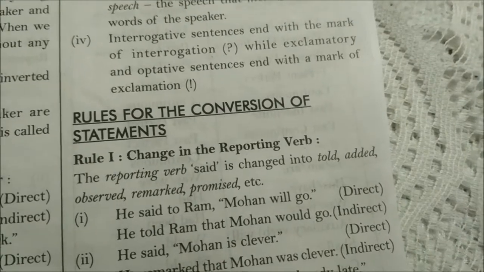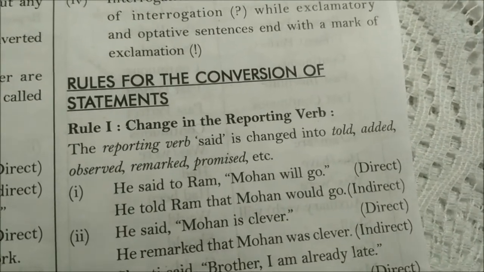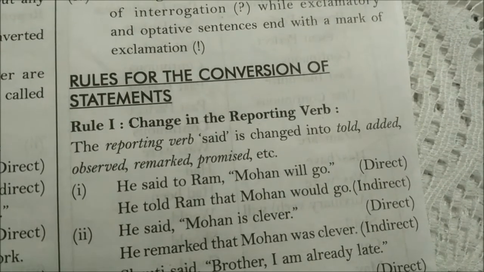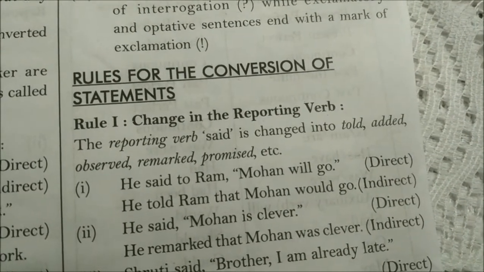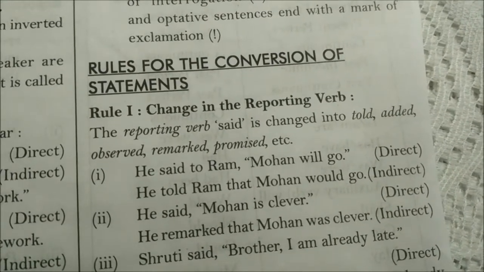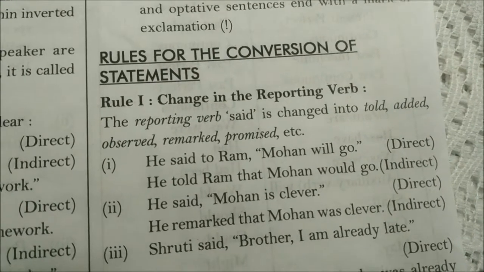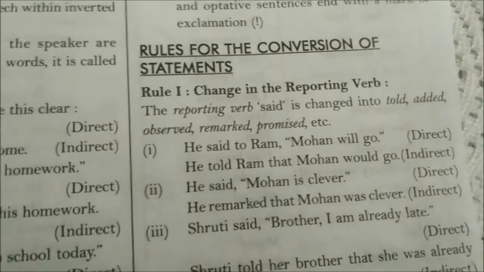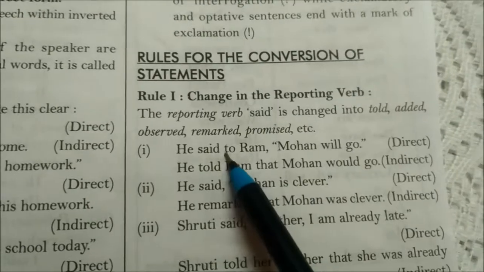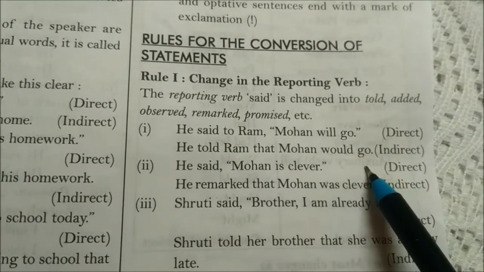First is the change in the reporting verb. The reporting verb said is changed into told, added, observed, remarked, promised, etc. He said to Ram, "Mohan will go." This is the direct form. Now said to will change into told. He told Ram that Mohan would go.